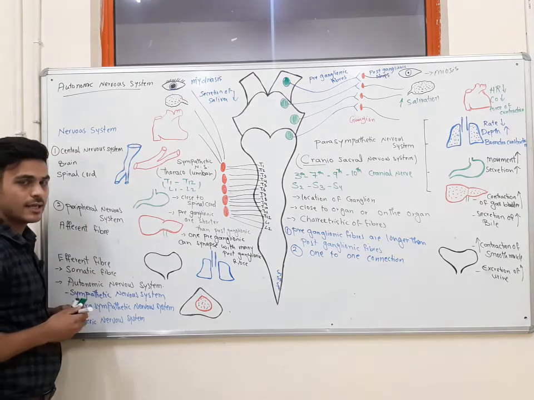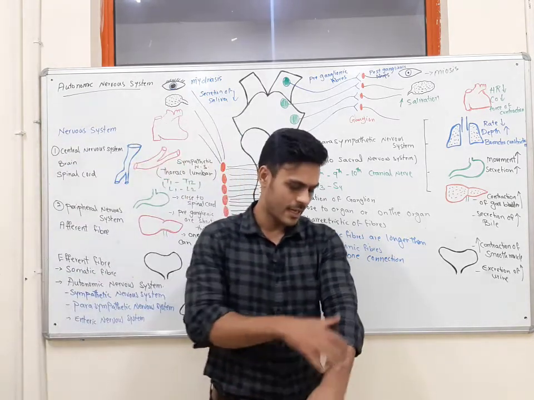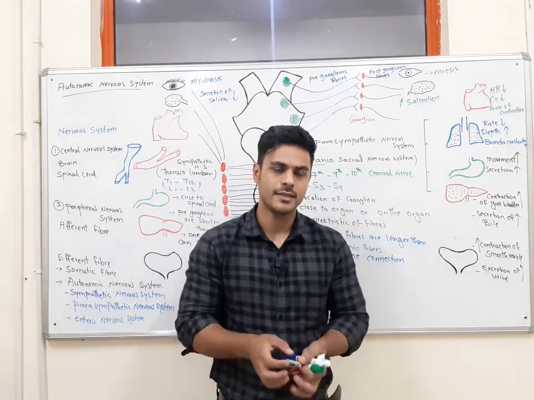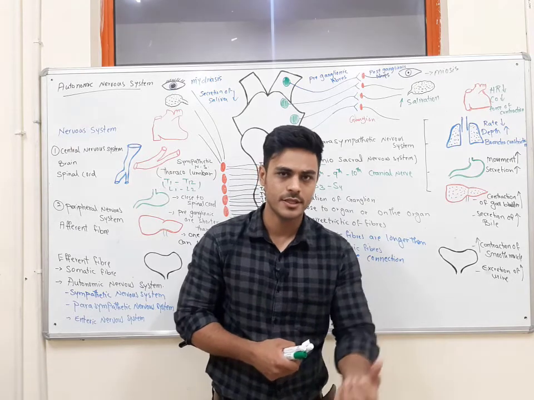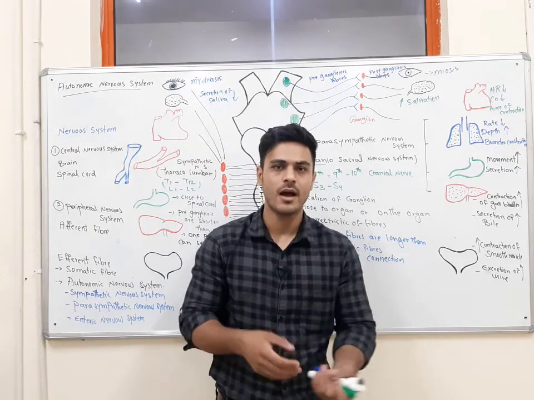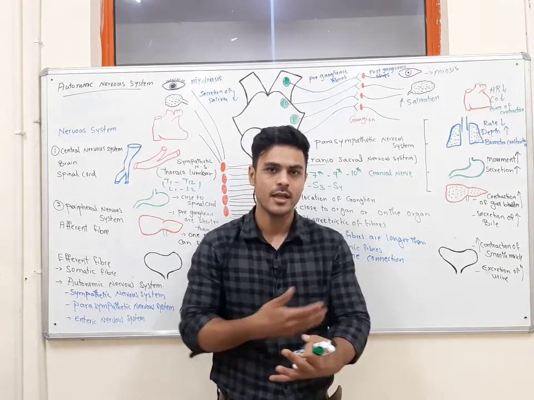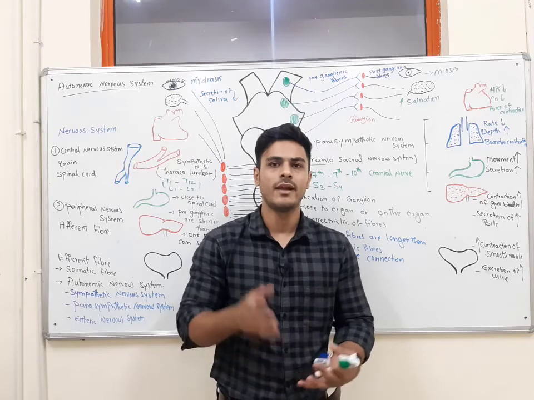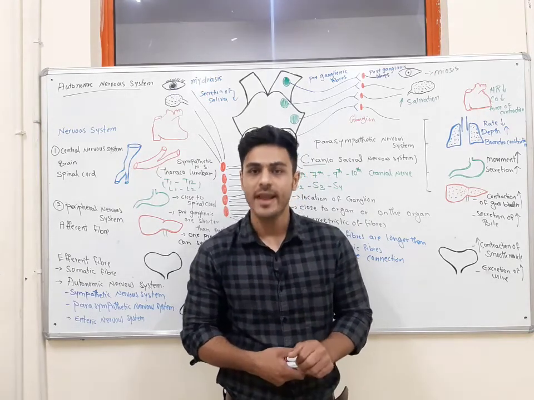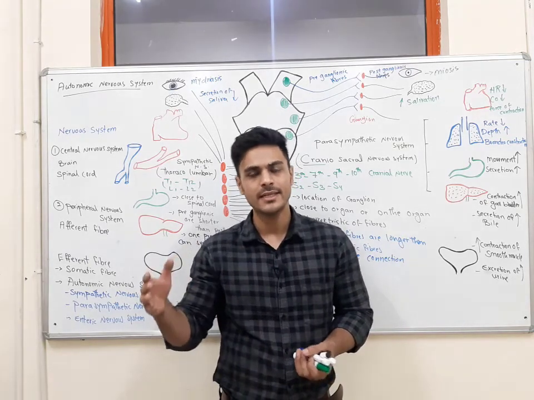What will be the effect on the heart? I told you that we need more blood circulation to the skeletal muscle for fighting, because skeletal muscles need oxygen, and for transferring oxygen, we need blood circulation. We have to increase the blood circulation to the muscles to increase delivery of oxygen to these muscles, to increase formation of ATP. Now, what will be the effect of activating the sympathetic nervous system on the heart?